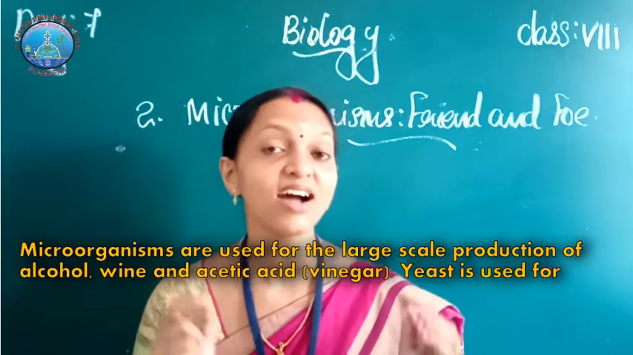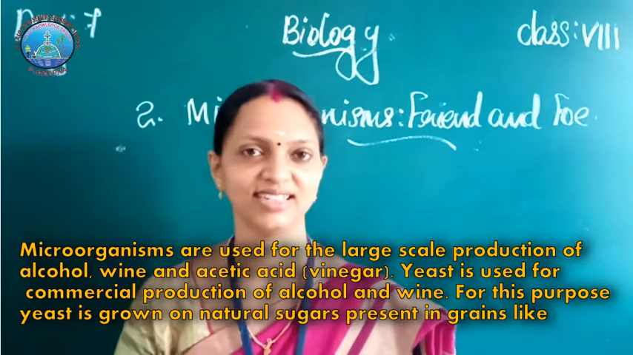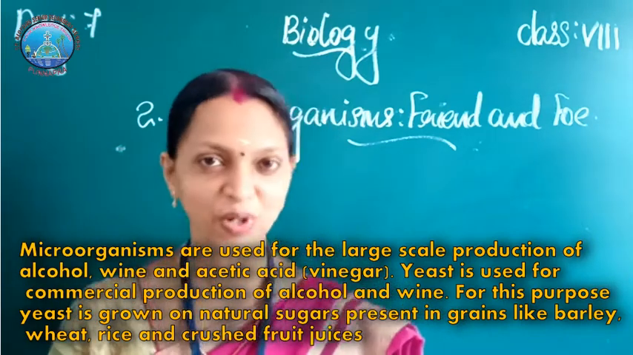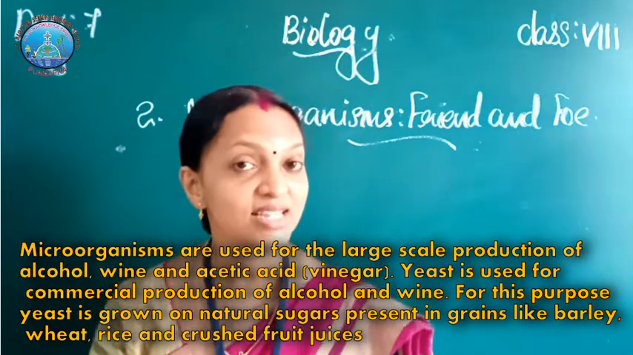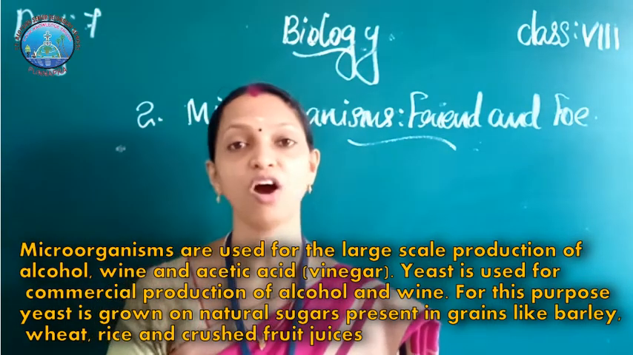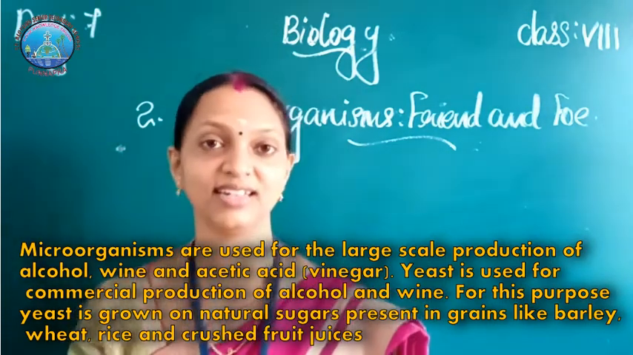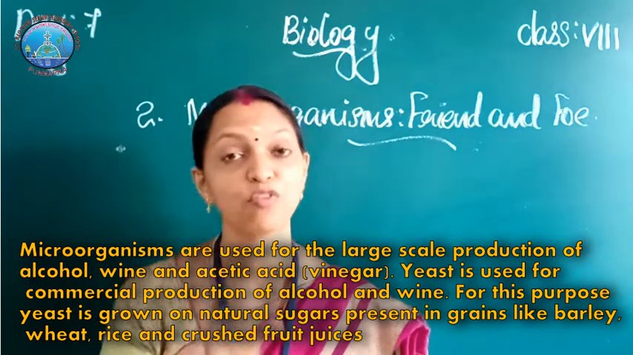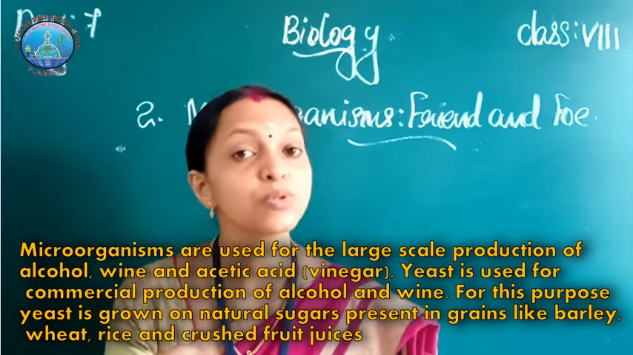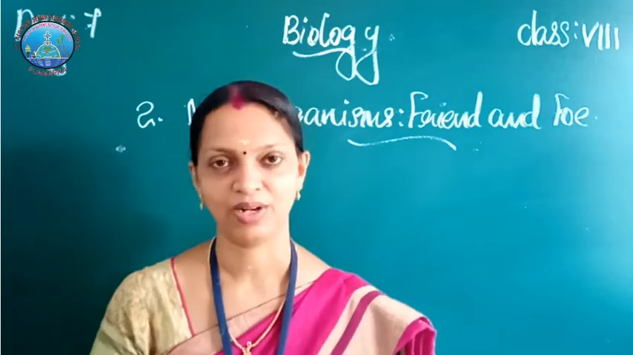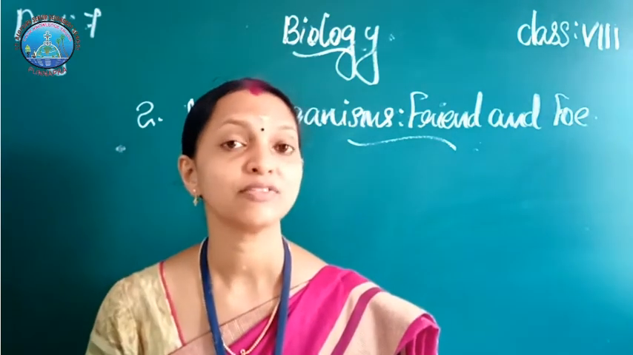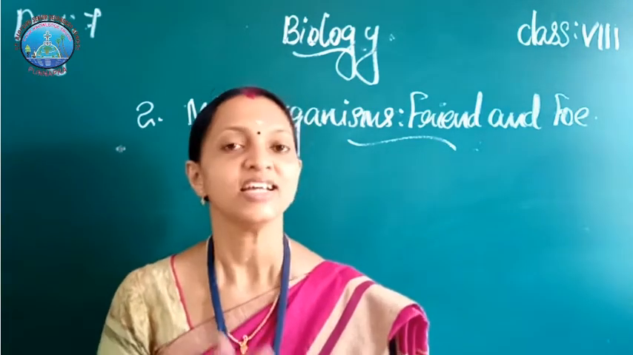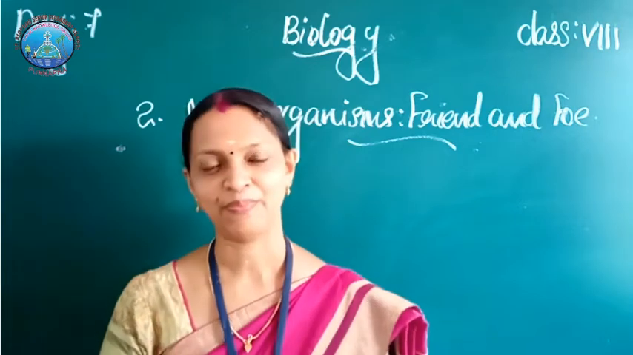Microorganisms are used in large scale production of acetic acid. What is acetic acid? Vinegar, then wine, then alcohol, etc. We already learned yeast is one type of microorganism, and yeast is used for the production of alcohol. When yeast is added to a sugar solution, it is converted into alcohol.